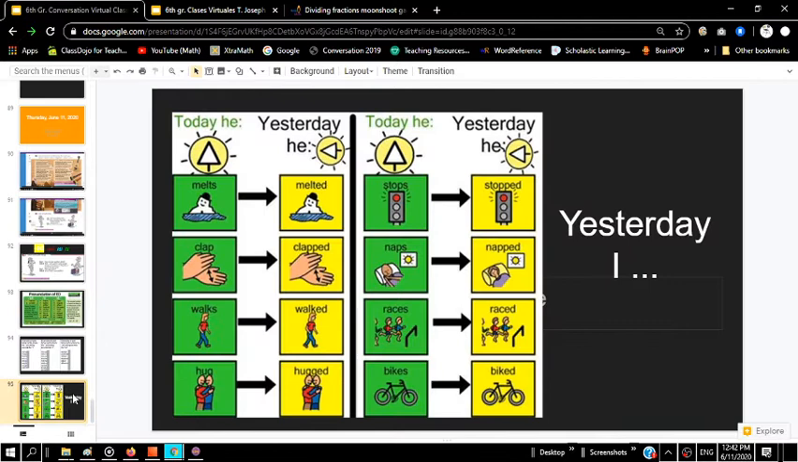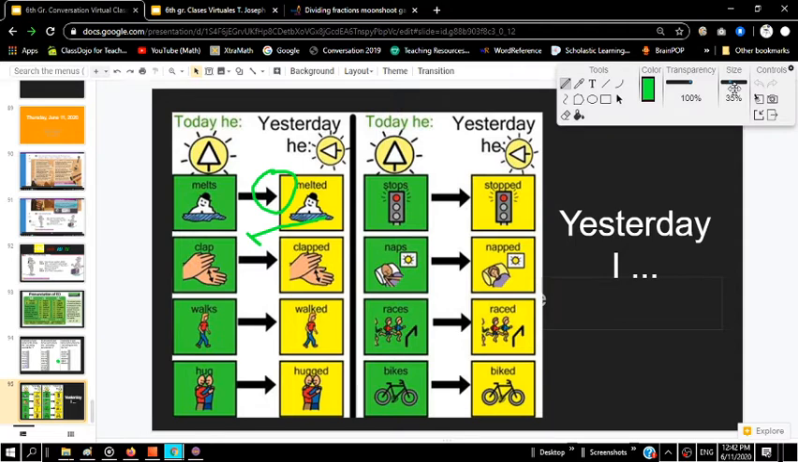If you'd like a little bit more practice, you can practice this, saying the word in the present tense and then the past tense. For example, the snow melts today, but it melted yesterday. I clap today, he clapped yesterday. Let's do one more. He walks today, yesterday he walked. All right, good. Go ahead and practice the rest of those on your own if you like, just to get a little bit more practice, okay?